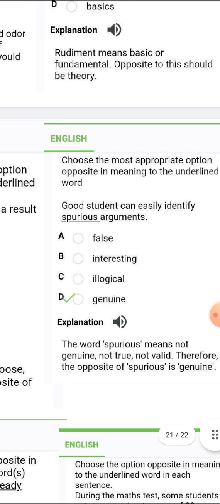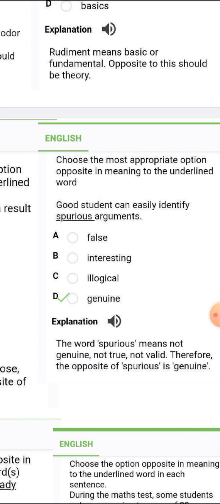All right, so the next one is spurious. The word spurious is genuine. That is, the opposite word is genuine. The word spurious means not genuine, not true, not valid. Therefore the opposite of spurious is genuine.